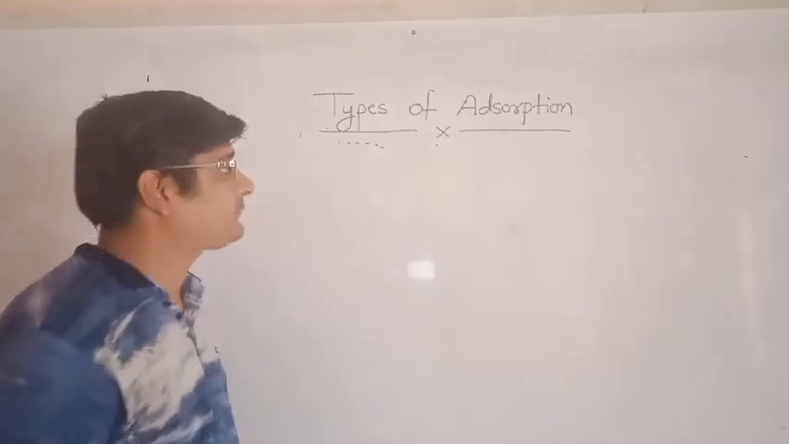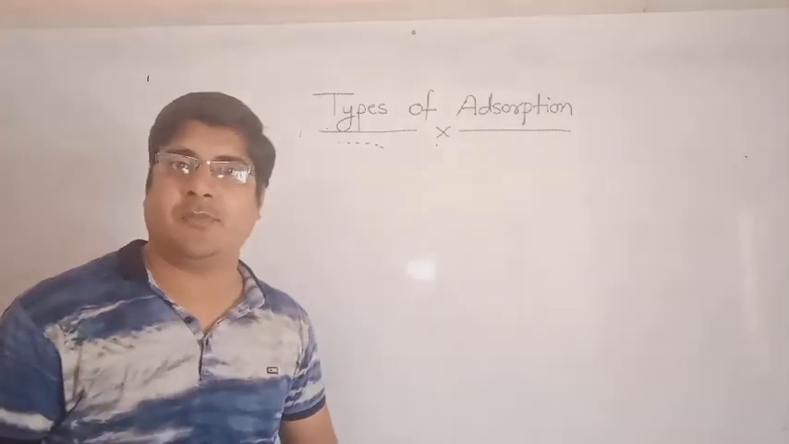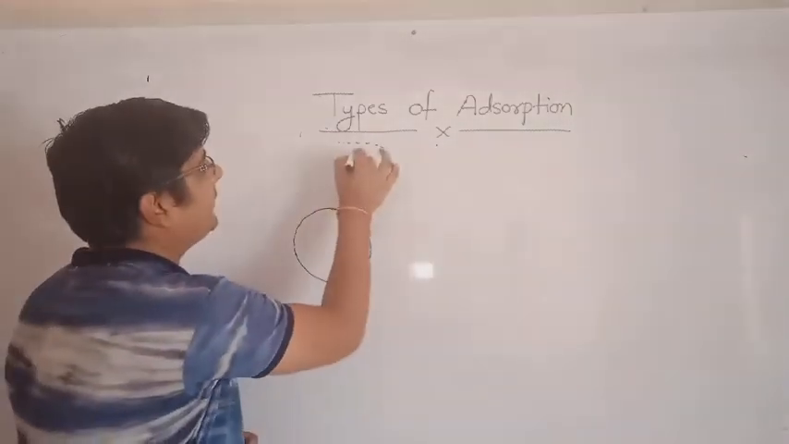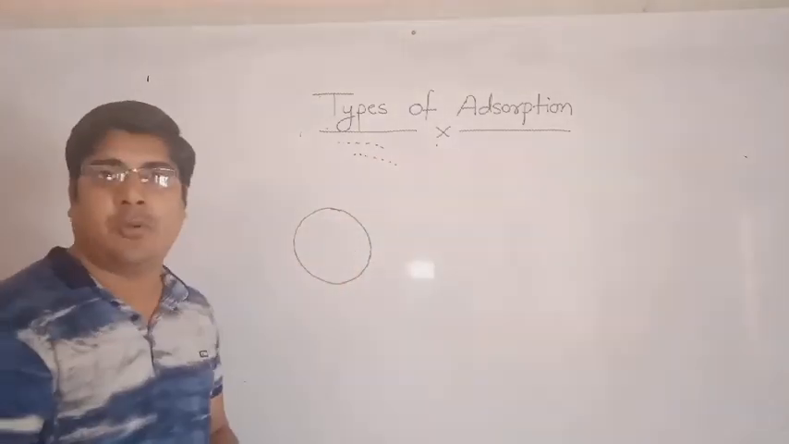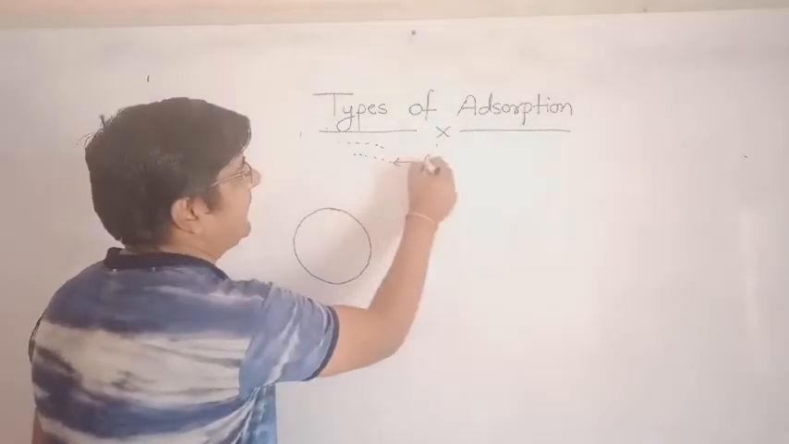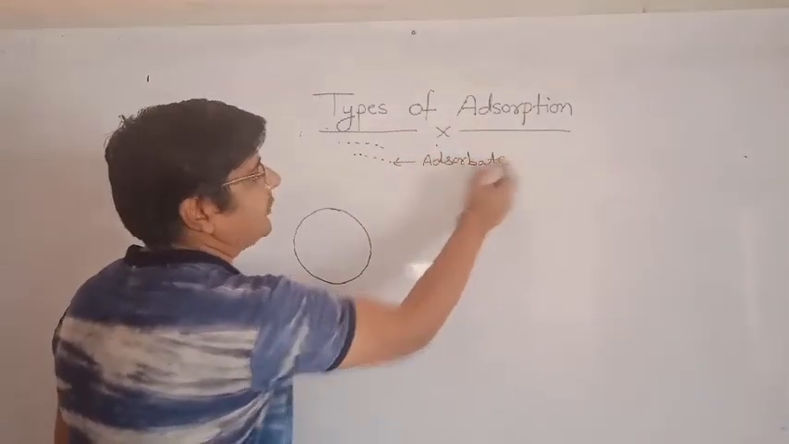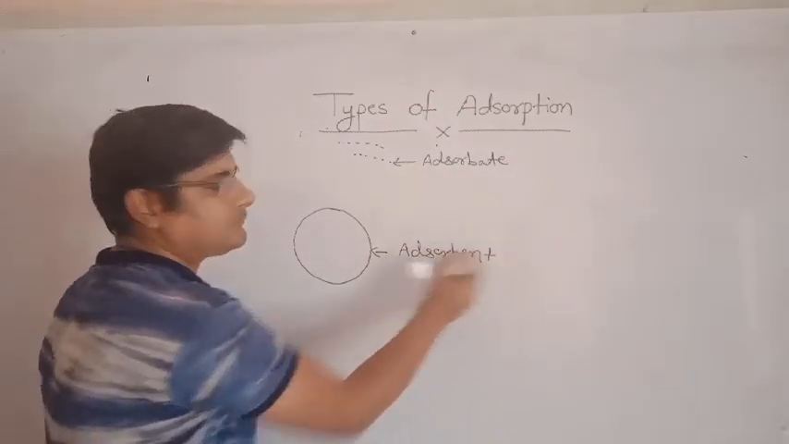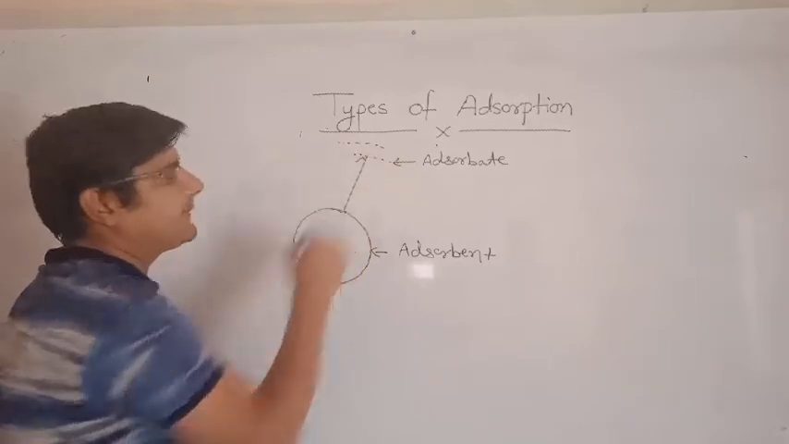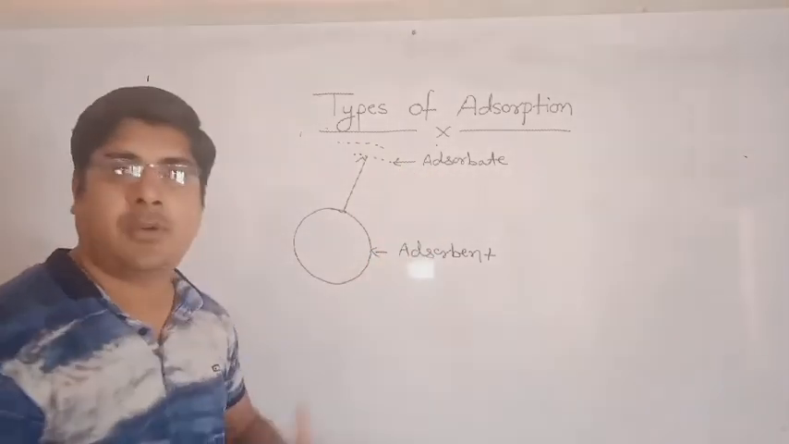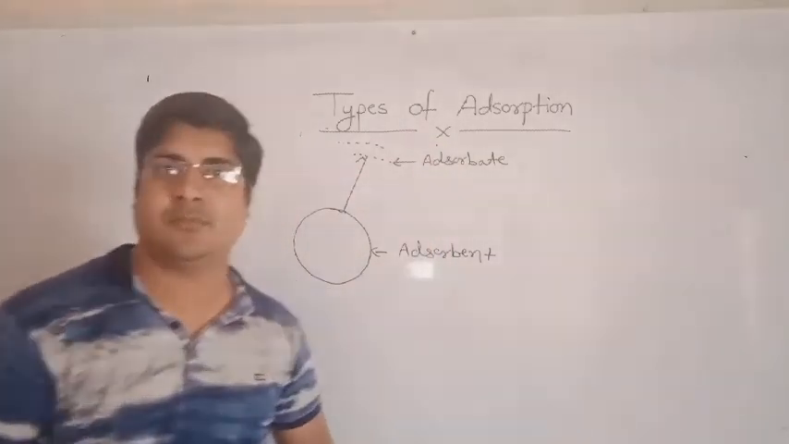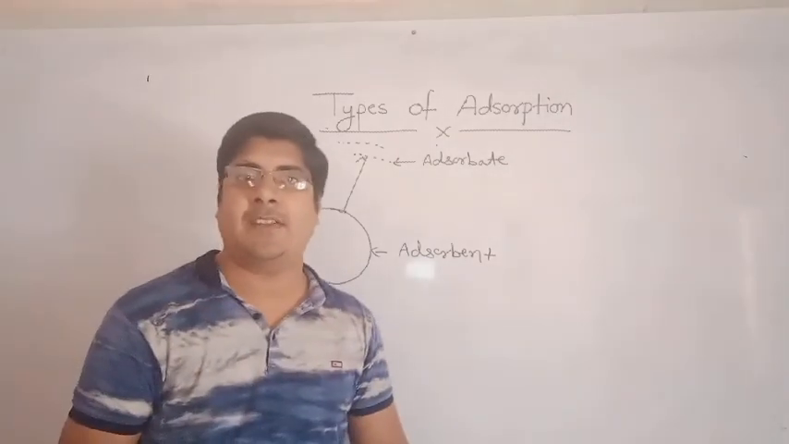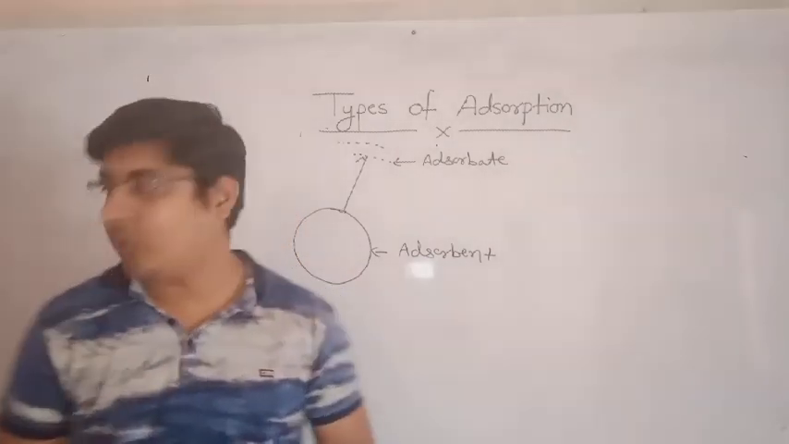Okay, so let's understand. In the process of adsorption, we have already discussed that there will be intermolecular force between adsorbate and adsorbent. Suppose these are the particles of adsorbate. According to these intermolecular forces, there will be two types of adsorption. Let's understand what the types of adsorption are.